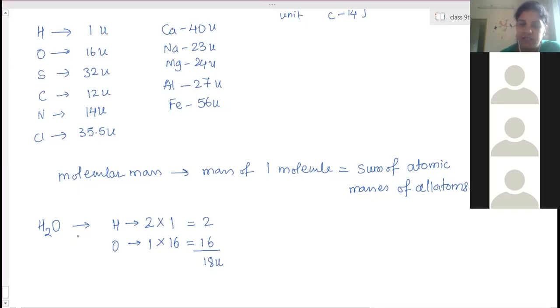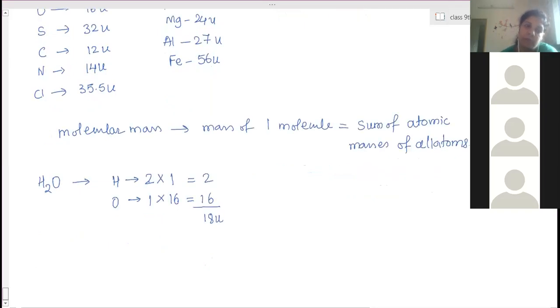Ma'am, like 1,000 parts of kg is 1 gram. So how many parts of what is 1 U? Here we have compared some value, we have considered 1, because finding out the exact value will be difficult. So we will compare, that is, we will consider one basic substance as one value.